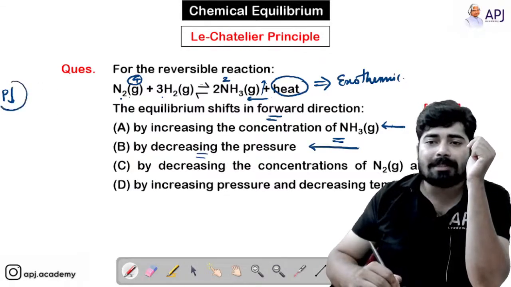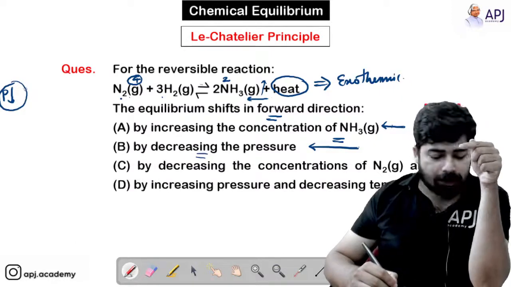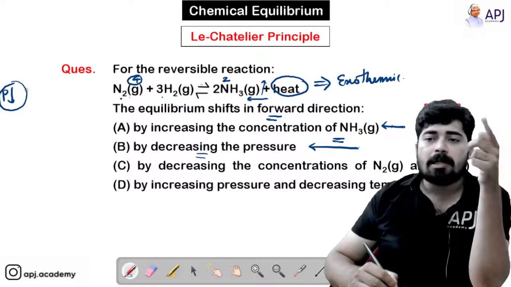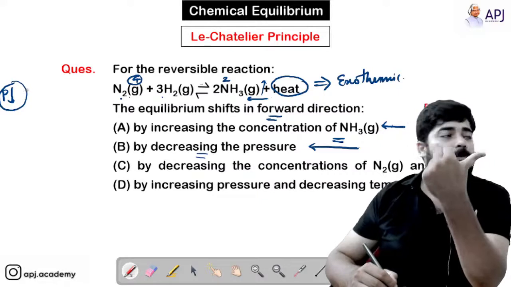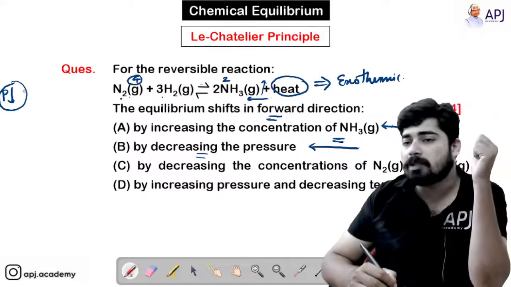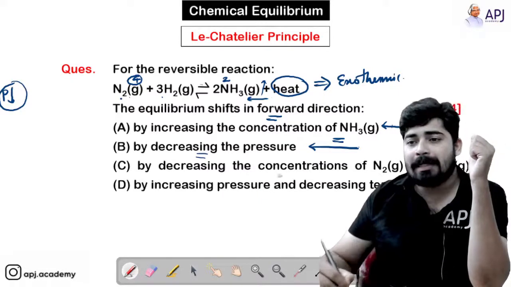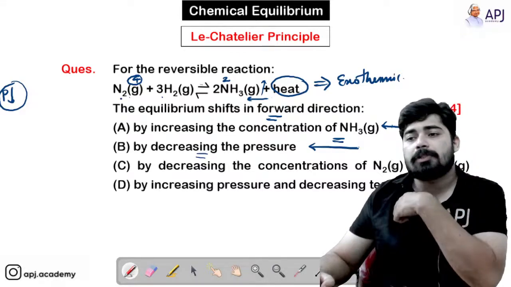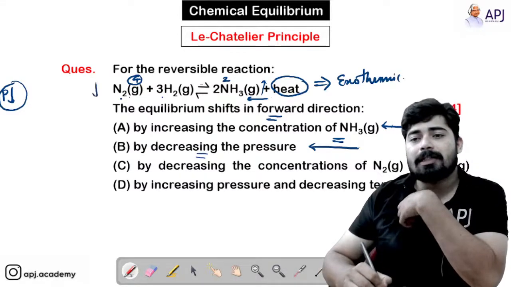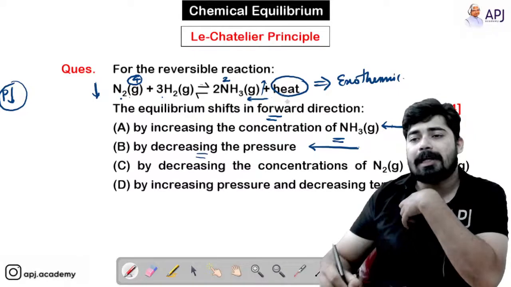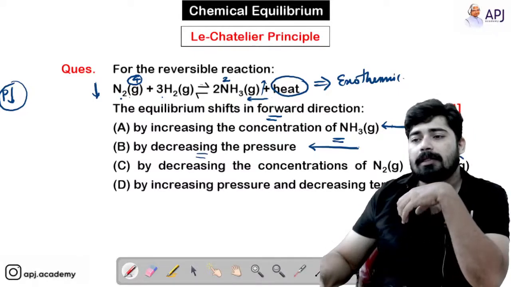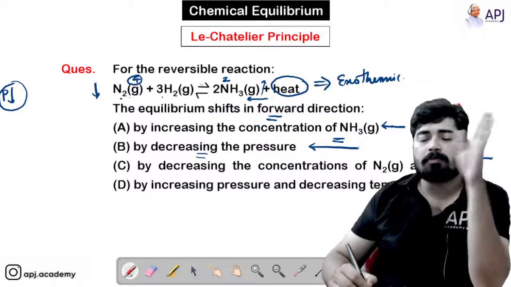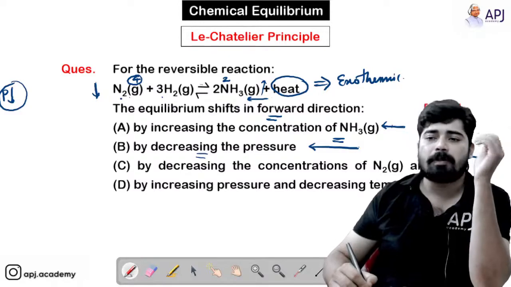Since you are decreasing the pressure, the reaction tries to increase the pressure, so it has to shift to the direction where the number of moles is more. By decreasing the concentration of N2 and H2, the reaction again shifts backward, so that more reactants will be formed.